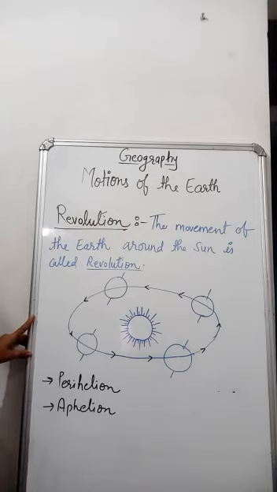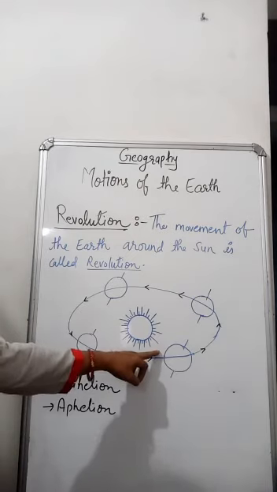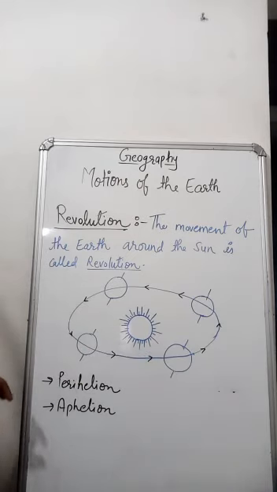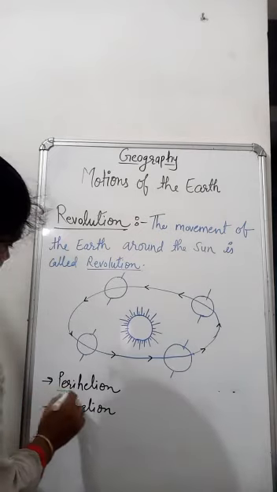Seasons change due to revolution of the Earth. At times, the Earth is nearer to the Sun and at times farther away. When the Earth is close to the Sun, its position is known as the perihelion. Peri means near and helion means sun. Perihelion.